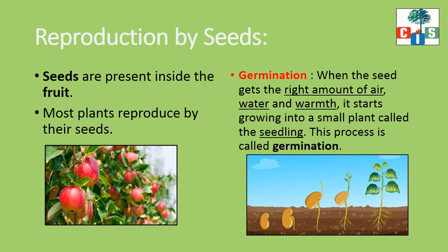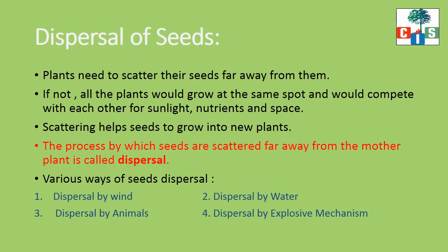And for germination, which three conditions are necessary? One, the right amount of air. Second, water. And third, warmth. So, if the seed gets all these three conditions, then only that seed germinates and grows into a seedling or baby plant. Okay, so we know that seeds help the plant to reproduce.